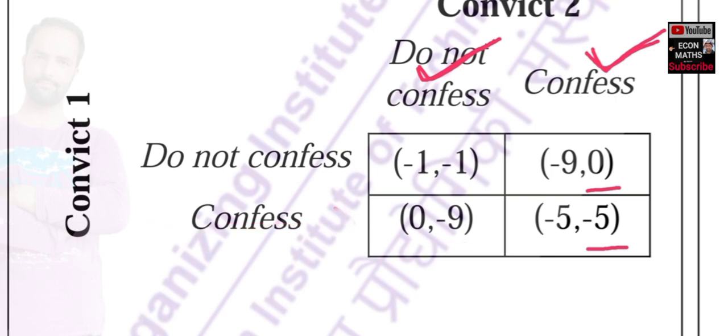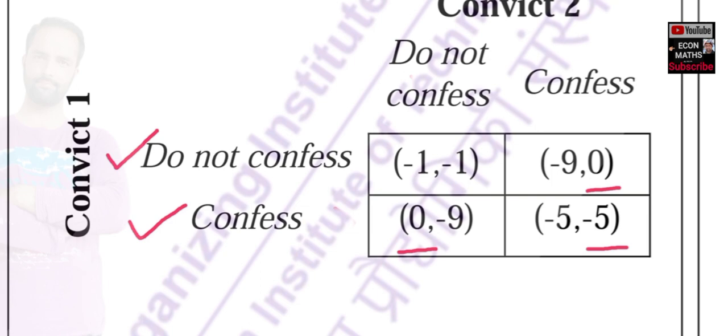Now let us see what happens if convict 2 chooses do not confess. In this case convict 1 has two options, either do not confess or to confess, and obviously you can see here do not confess gives him -1 as payoff, and to confess he gets 0 as payoff. Here you can see 0 is greater than -1, so convict 1 will choose to confess here. Okay, so let us rub this out here.